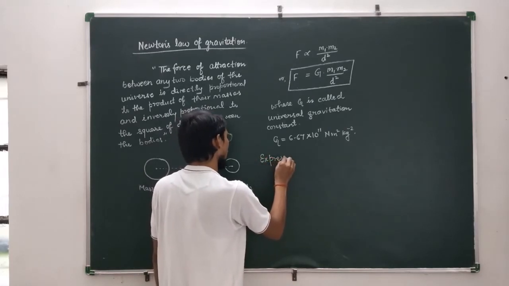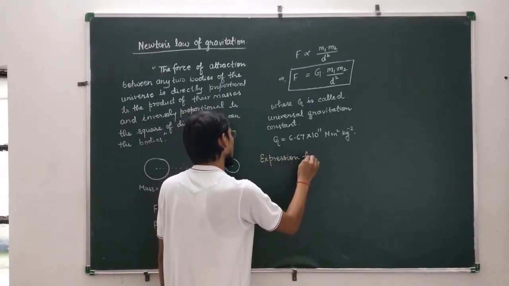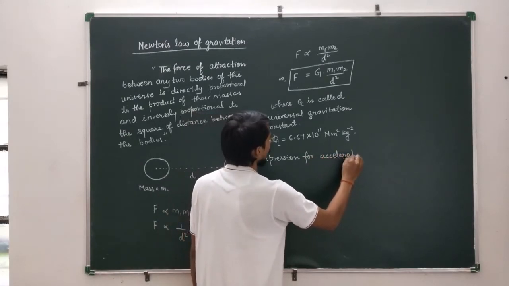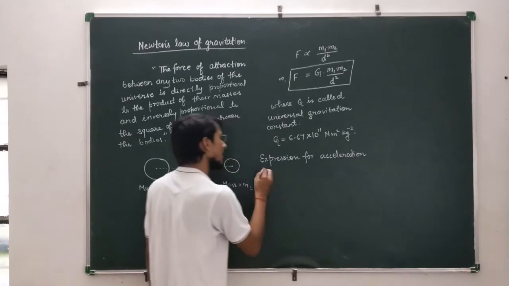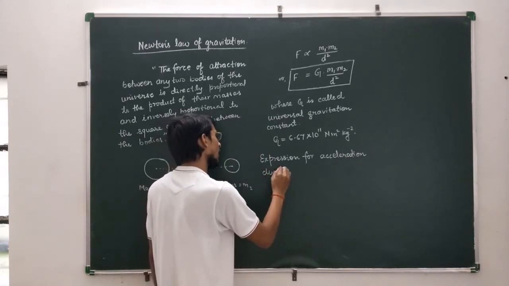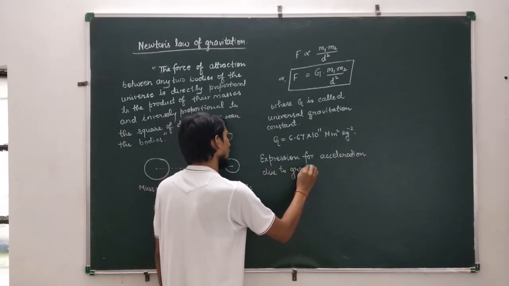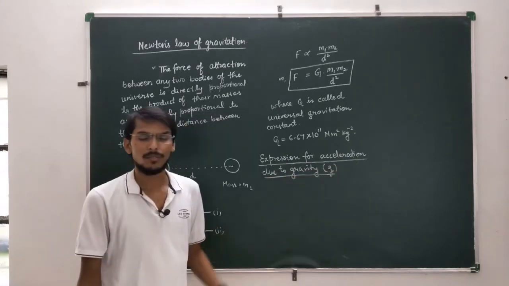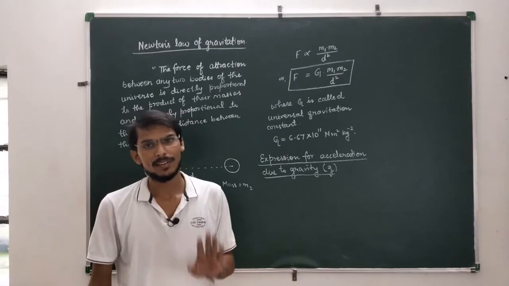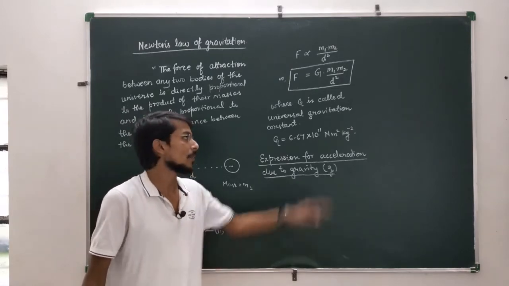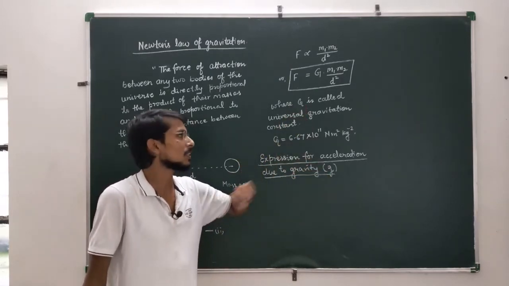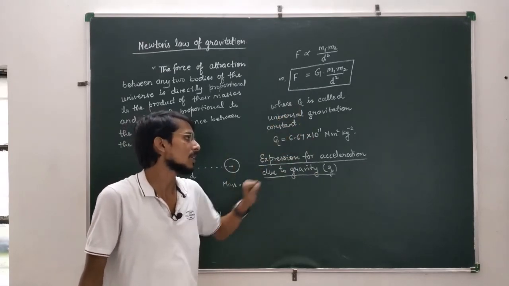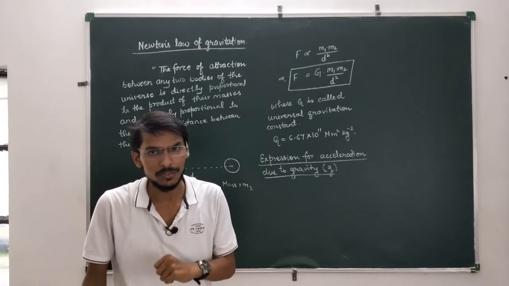Expression for acceleration due to gravity. Now this acceleration due to gravity is denoted by small g. Now one of the most important questions is to give some differences between capital G and small g. So you must know that capital G represents universal gravitational constant, while small g represents acceleration due to gravity.